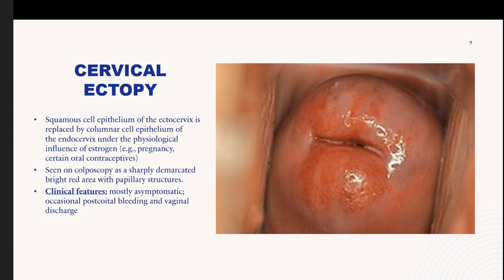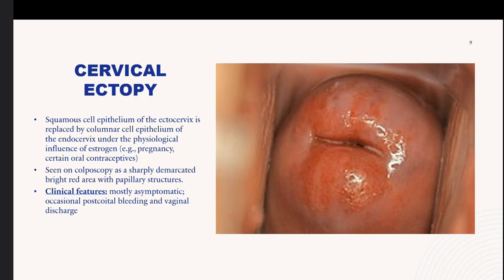This example of cervical ectopy is basically an example of physiological metaplasia. The squamous cell epithelium of the ectocervix, which is the normal pink epithelium that you see around here, is being replaced by columnar cell epithelium of the endocervix, the more reddish tissue. This is usually under the influence of estrogen. This can be during pregnancy, for example, or if you're taking oral contraceptives, even during the hormonal changes around puberty. So this can be common in younger women.